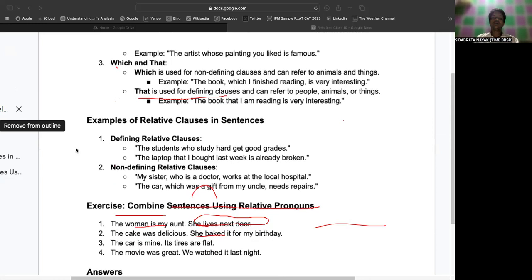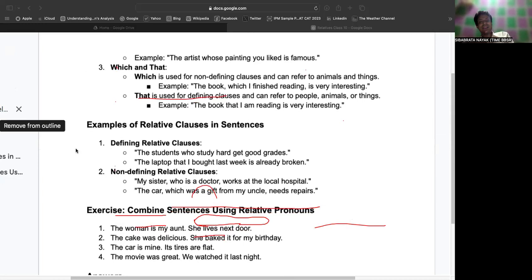Yeah, and a comma is given, right? Now here you would find out, if you look into this, the book, which I finished reading, is very interesting, right? In this kind of sentence, we generally use which. But that is used for defining clauses, meaning restrictive clauses, and can refer to people, animals, or things. Examples like you can say, the book that I am reading is very interesting. So here it is used for the defining clauses.